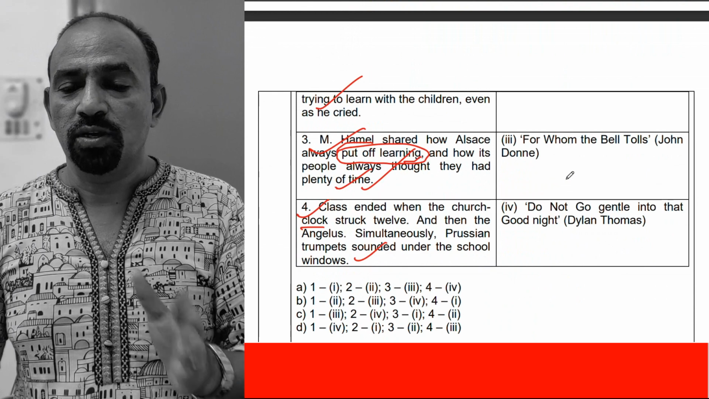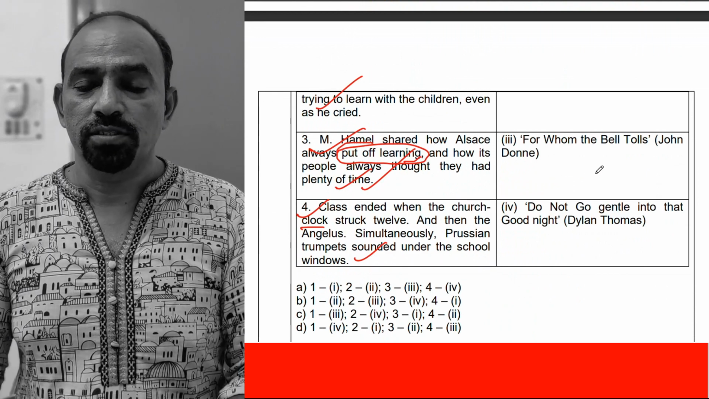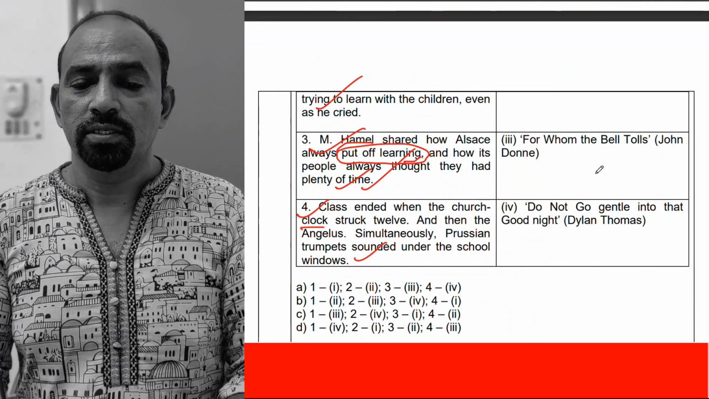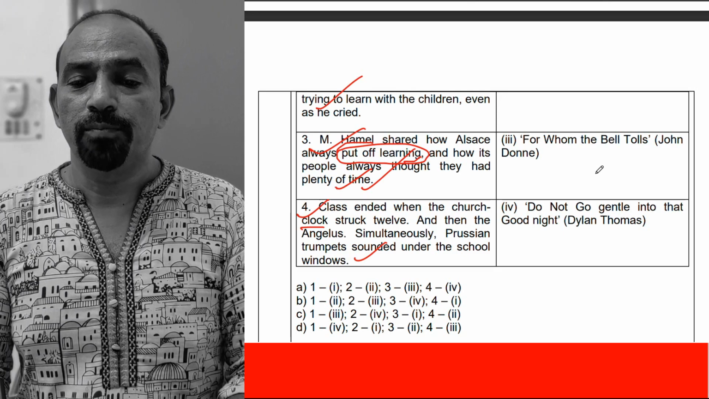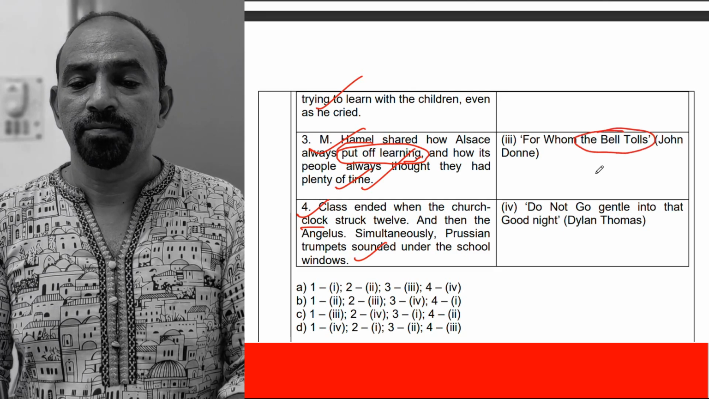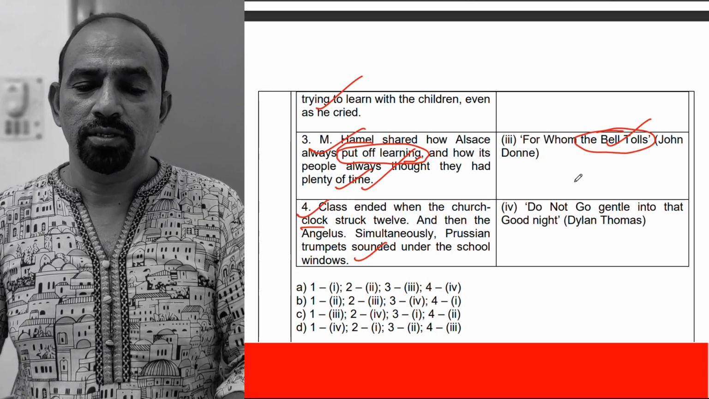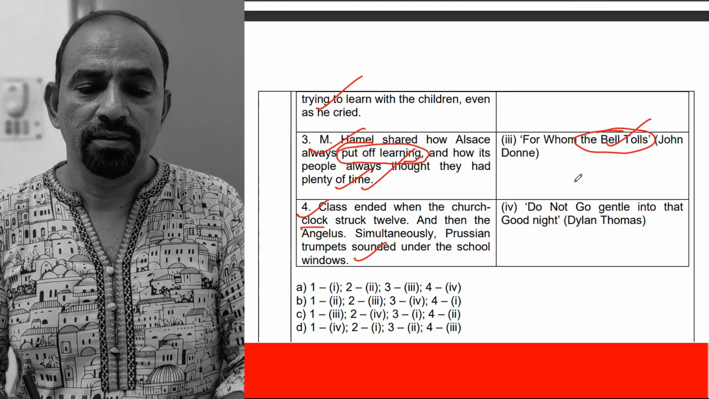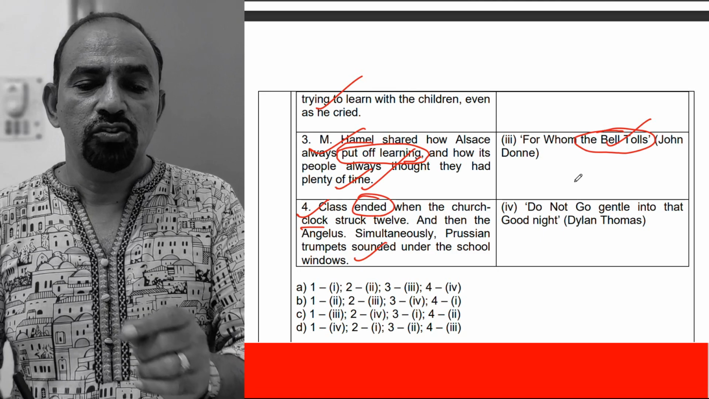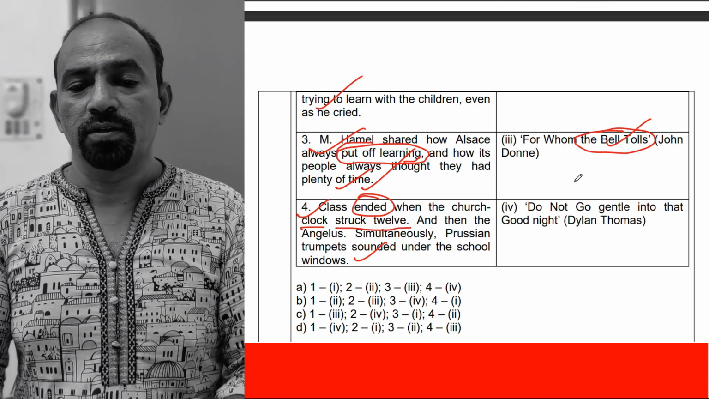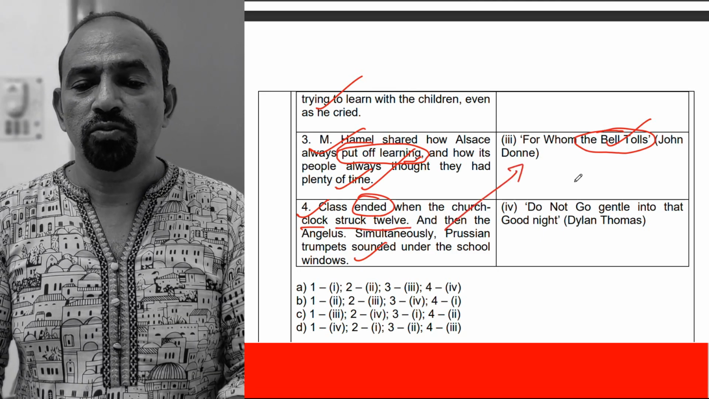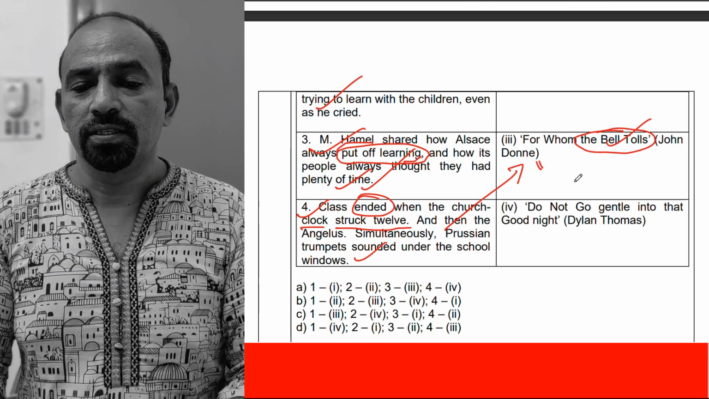And look at the next one. For Whom the Bell Tolls, John Donne. That shows the end of some programs. Class ended when the church clock struck 12. So we can match the fourth with this third.